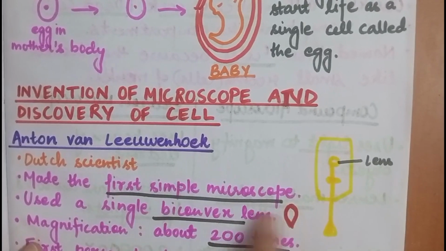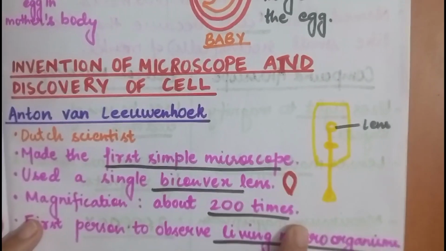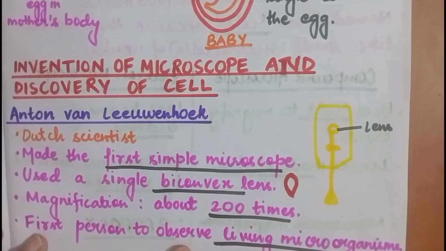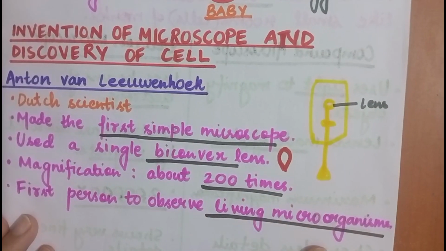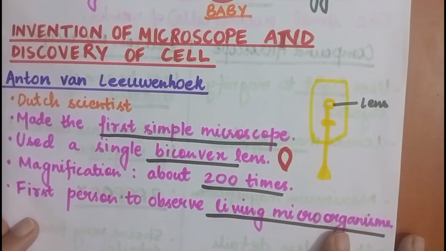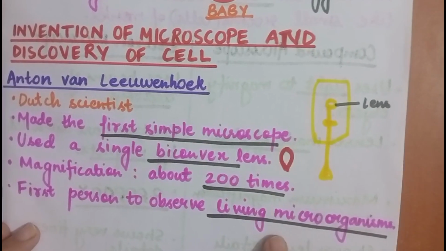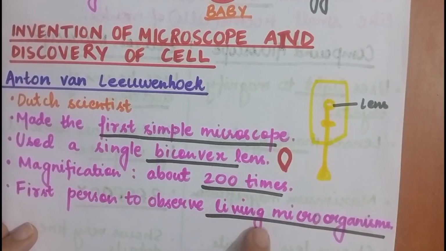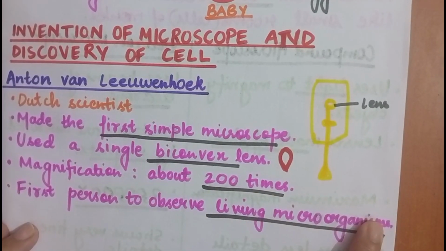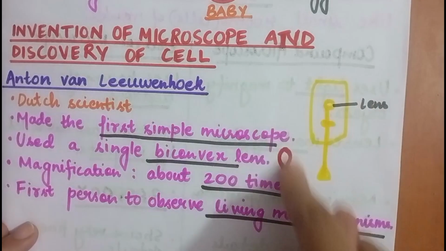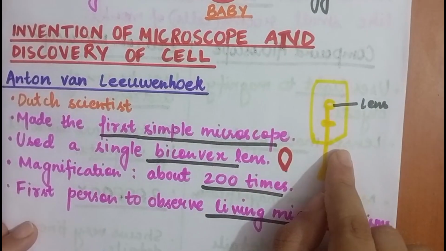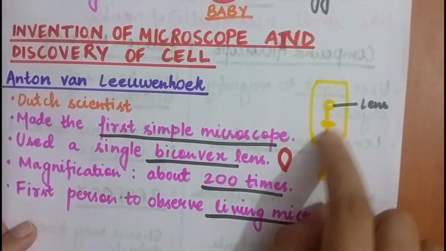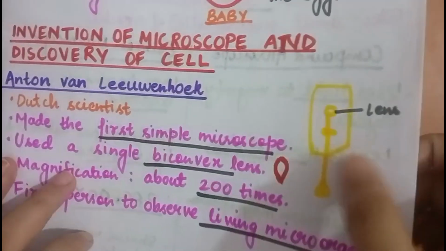Its magnification was 200 times, and he was the first person, note this, to observe living microorganisms. Basically, he observed bacteria, protozoa, and microscopic organisms in pond water. But you just need to remember that he was the first person to observe living microorganisms, and his simple microscope looked somewhat like this. This is the lens part. You can just hold this in your hand and put it close to your eyes, and you can easily observe through this.